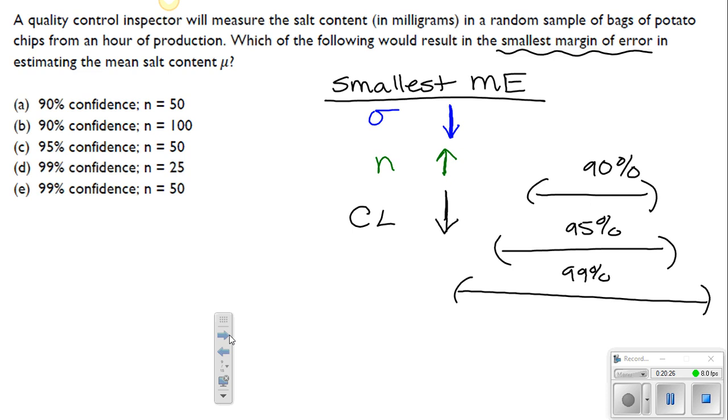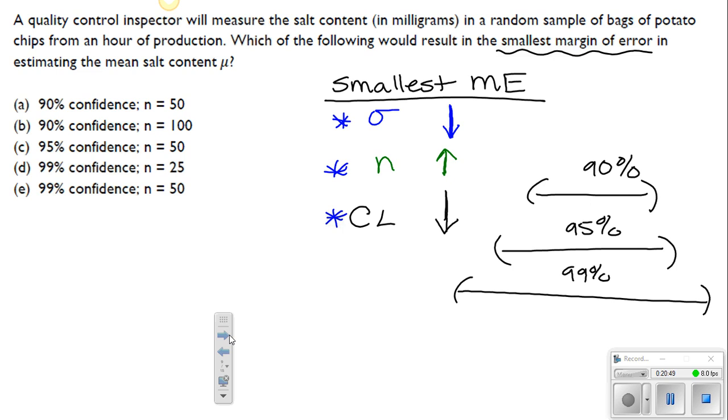And really cocky people, really confident people have big heads, right? So the more confident you are, the bigger the interval is going to be, which means, in turn, you're going to have a larger margin of error, okay? So here, we want small confidence, high sample size, small sigma, or small standard deviation.